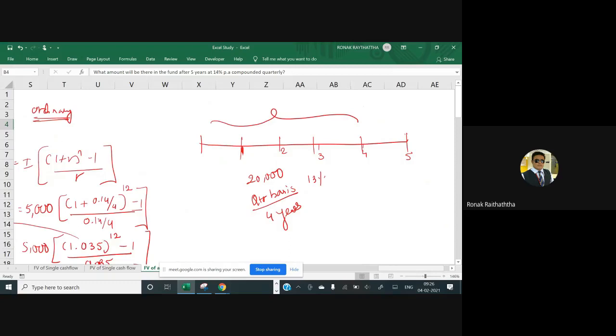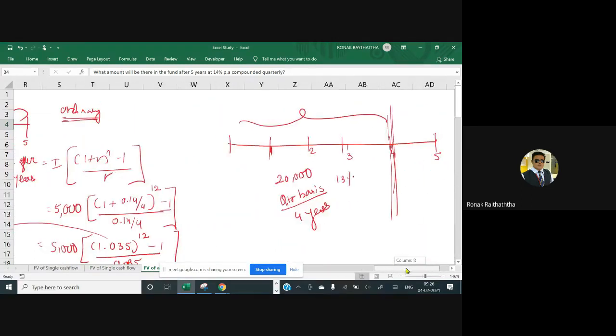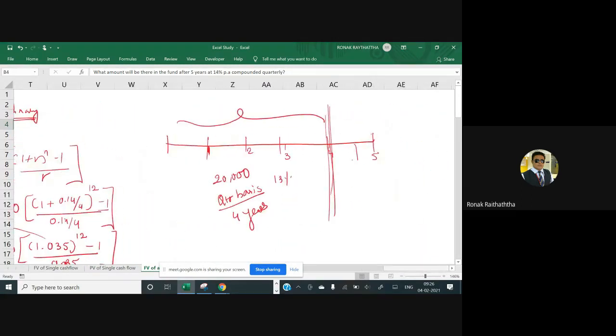But after the end of the 4th year, she will transfer the money she has gathered to a bank account where she will get 8 percent return per annum, but the compounding is done on a monthly basis. I hope you have got my question there.